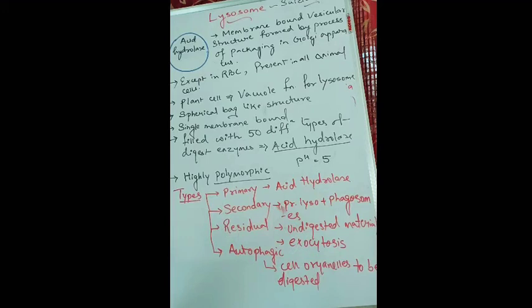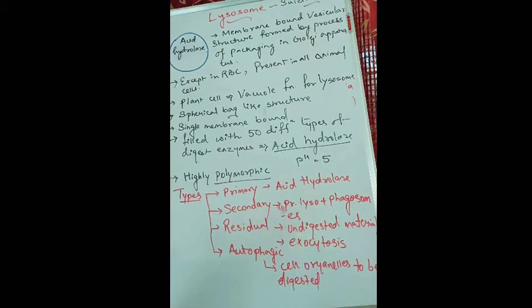If you are asked for the definition: a membrane bound vesicular structure. Vesicular means the vesicles which are released from the Golgi apparatus. It is a single membrane bound, like a nucleus is double membranous. It is a single membrane bound vesicular structure formed by the process of packaging in the Golgi apparatus.